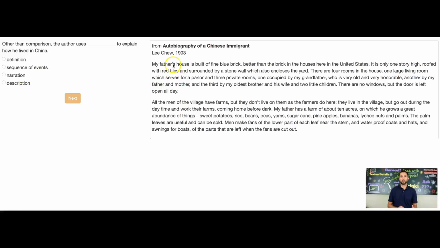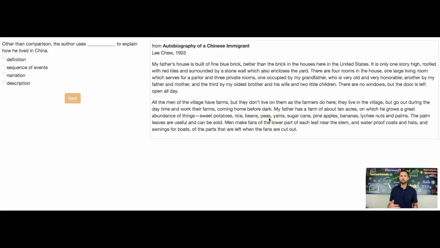So let's look at this paragraph. Let's just kind of skim through it here. He talks about the brick in the United States not being the same as the blue brick in his father's house. And then he says one story high, roof with red tiles, surrounded by a stone wall. Very old, very honorable. Then skimming down to here, men in a village have farms. And then in their village, they go out during the day and work in the farms. Okay, fine. My father has a farm, 10 acres, in which he grows a great abundance of things: sweet potatoes, rice, beans, peas, yam, sugar.